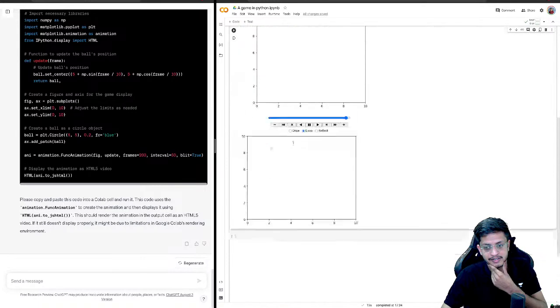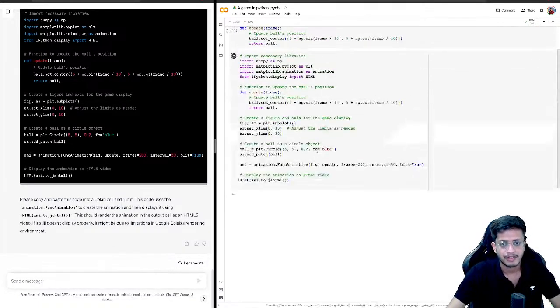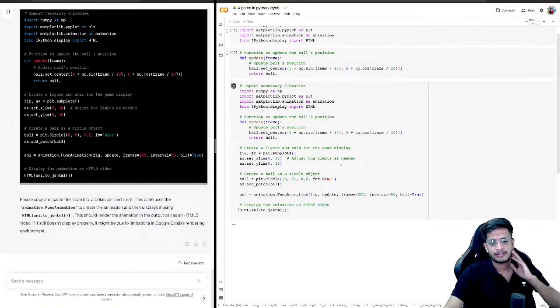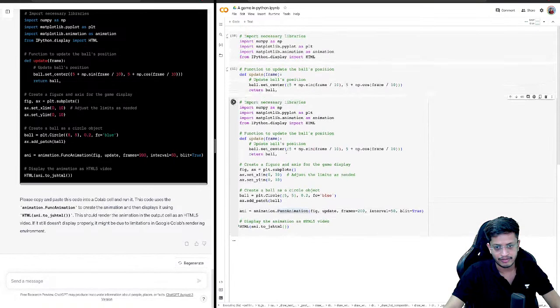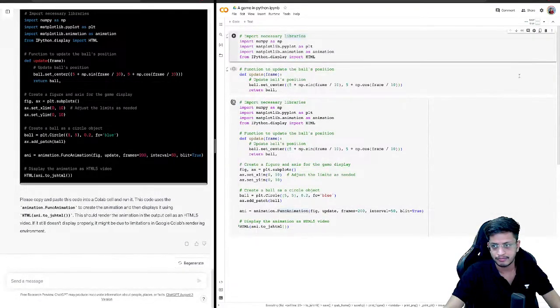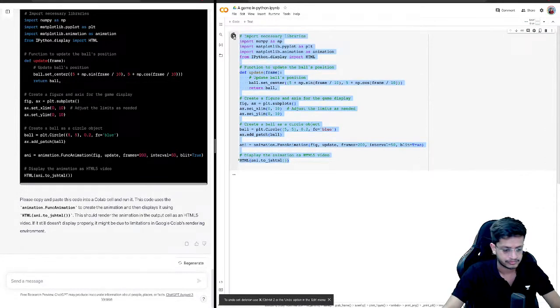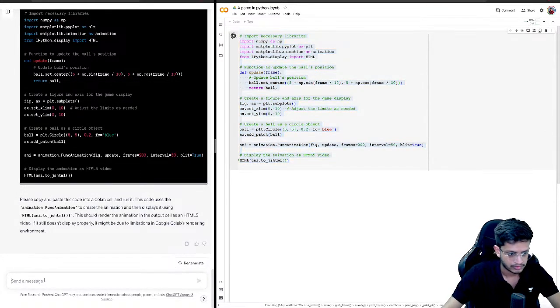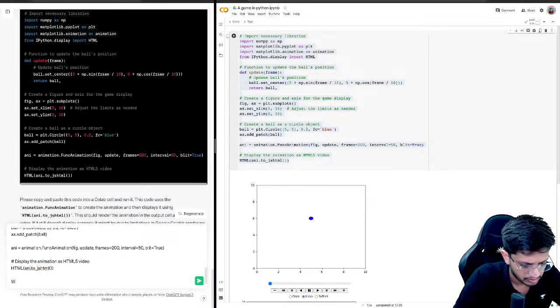Okay, let's leave it like this. Okay, this works fine, right? We will also let ChatGPT know that this is the code that is working for now. We can move forward.